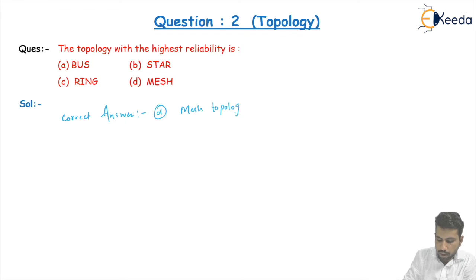In mesh topology, only that connection fails, but the other connections are still working, and through those connections we are able to communicate with the devices. So this is the main topic related to reliability. Mesh topologies have the highest reliability as compared to the other 4 basic topologies.